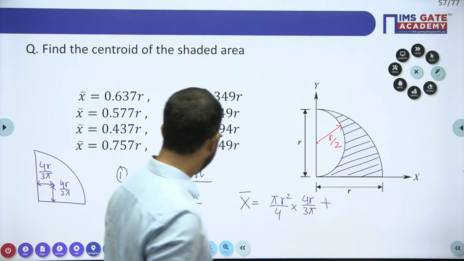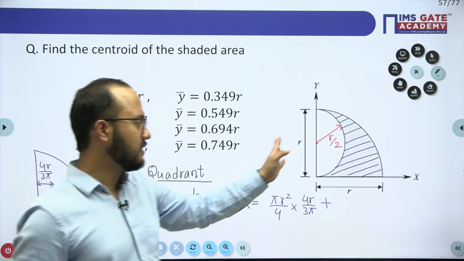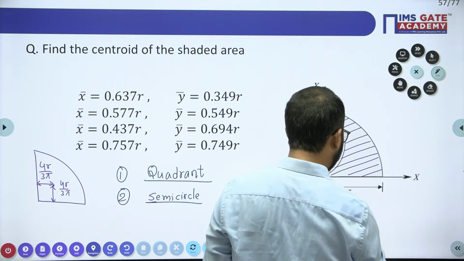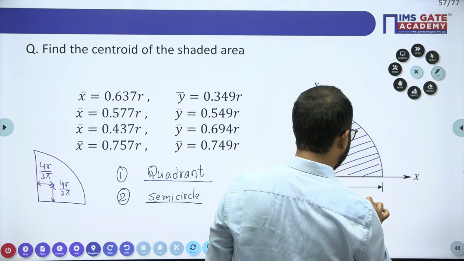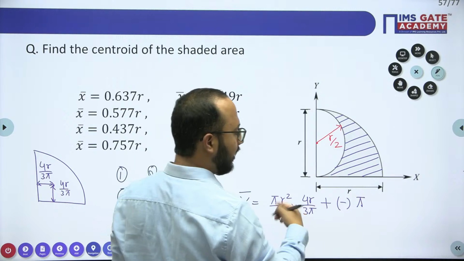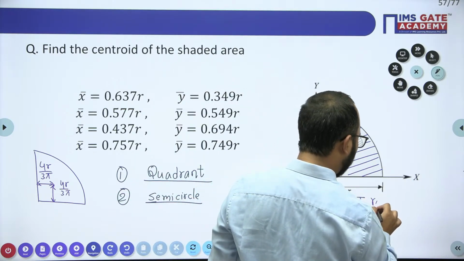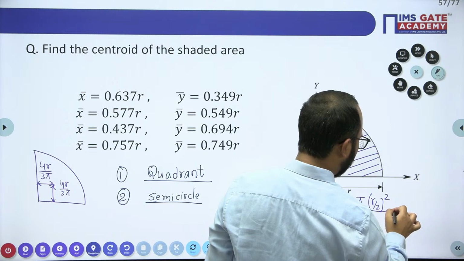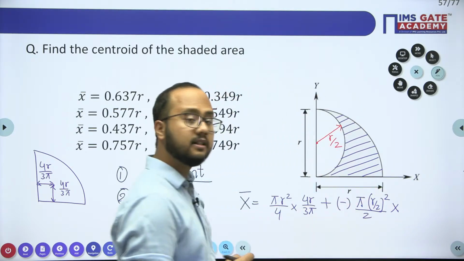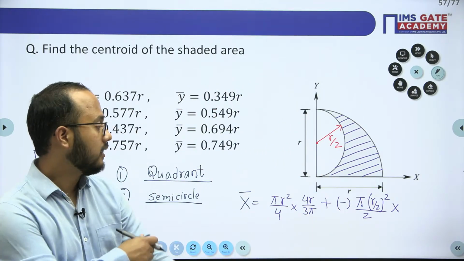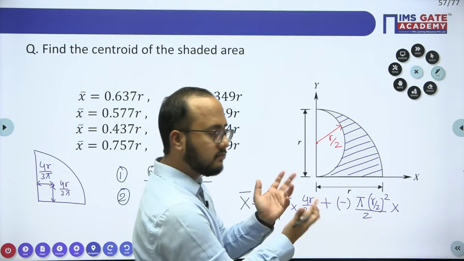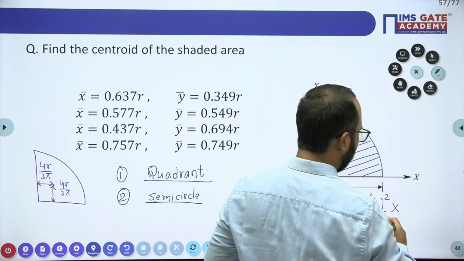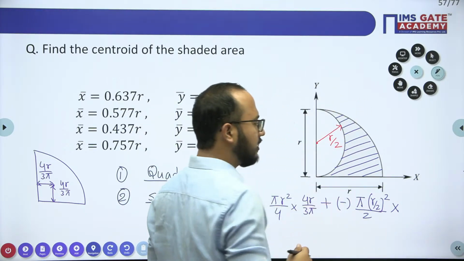Plus, what is the second area? The semicircle, but it has been cut, so we'll remove it. We'll put a negative sign with the area: pi into r square by 2. But here r is r by 2. That is the area we are having, into what is the distance? Basically the centroid of the semicircle. The centroid of a semicircle will be what again?